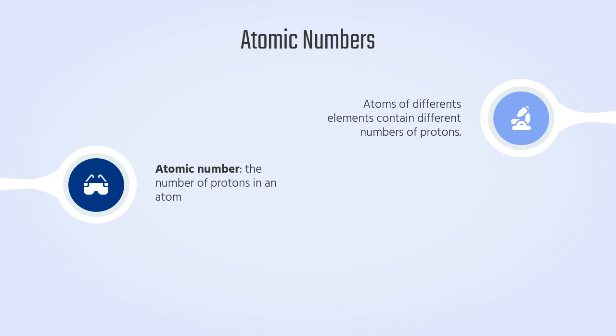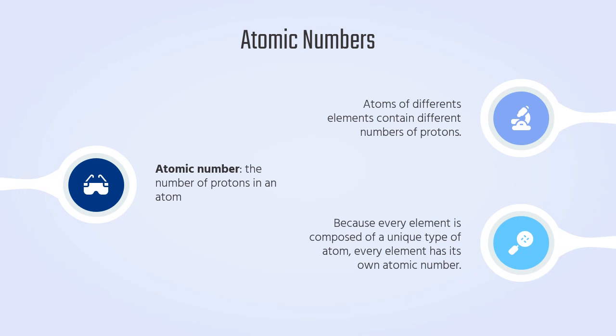The atomic number is the number of protons in an atom. If you change the number of protons, you change the type of atom. So that's why we give the number of protons this specific name. It's the atomic number. So the atomic number of an element is the number of protons in an atom of that element.